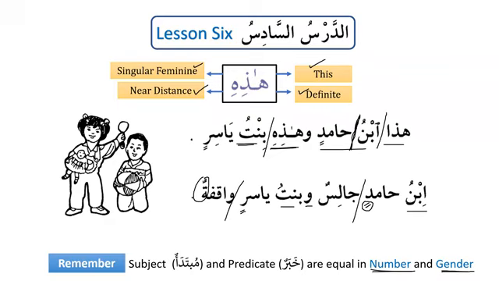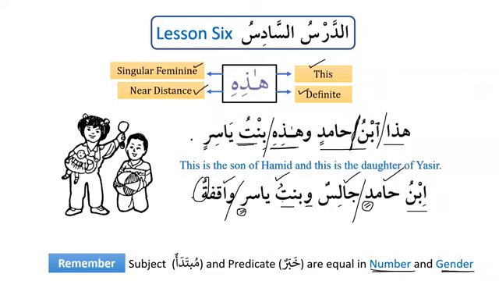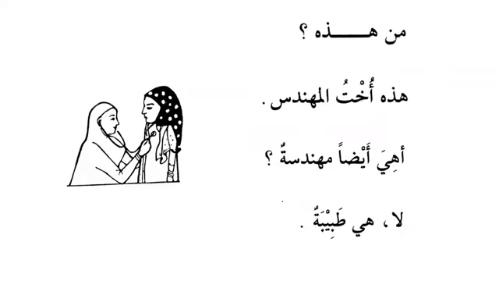Similarly, bintu is used as mudaf, and Yasirin will be mudaf ilayh. And subject is feminine, that's why the predicate has to be feminine. Here, Ibn Hamidin is masculine, and that's why the predicate has to be masculine as well. Okay. So this is the son of Hamid, and this is the daughter of Yasir, and similarly, the son of Hamid is sitting, and the daughter of Hamid is standing. Man hadihi, who is this?